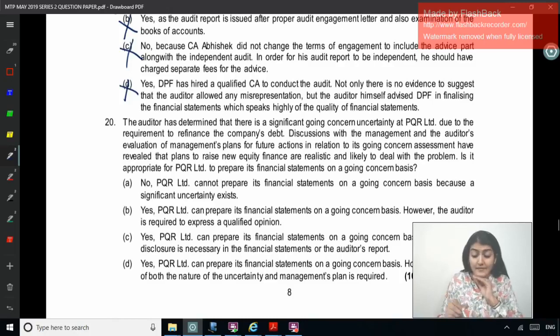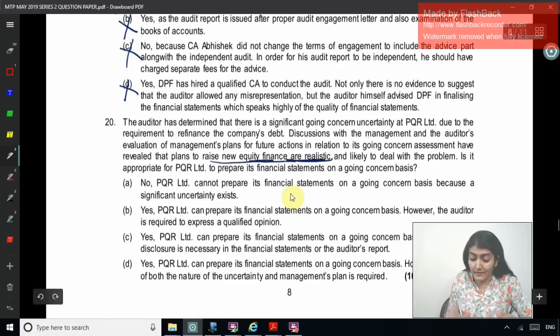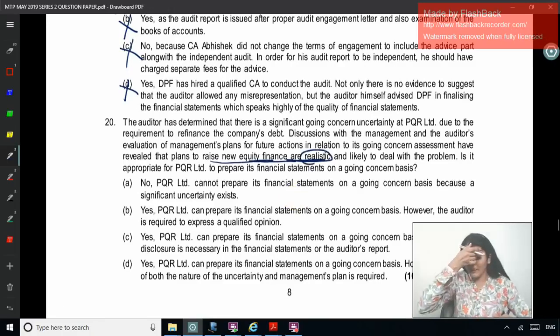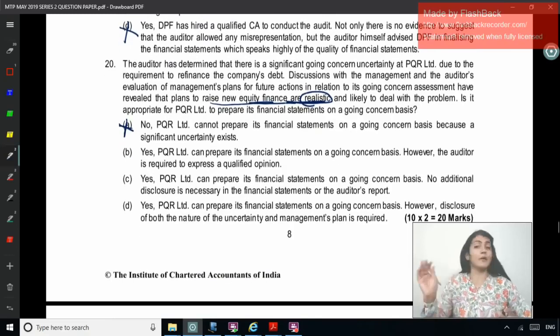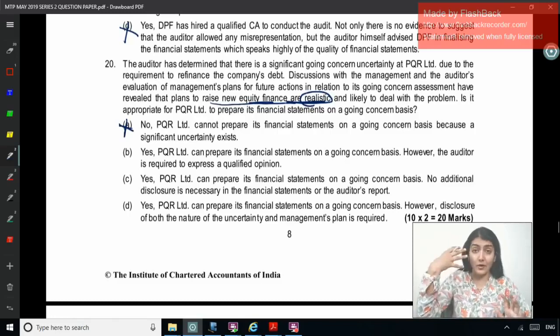Right, there is a significant going concern uncertainty due to the requirement to refinance the company's debt. Discussions with the management and the auditor's evaluation of future action in relation to going concern show that the plans to raise new equity finance are realistic. No, PQR cannot prepare its financial statements on going concern because a significant uncertainty exists? No, just because there is a significant uncertainty, you cannot say you cannot prepare on going concern. Yes, PQR can prepare its financial statements on going concern. However, the auditor is required to express a qualified opinion? Qualified? No, because there is a management plan which is realistic.